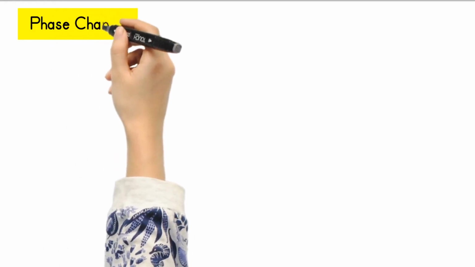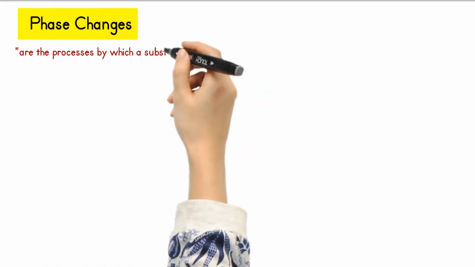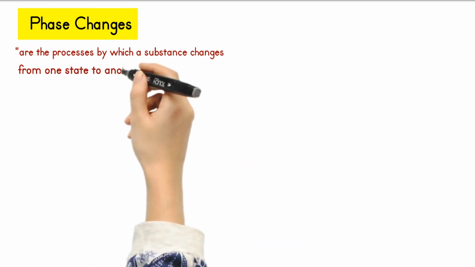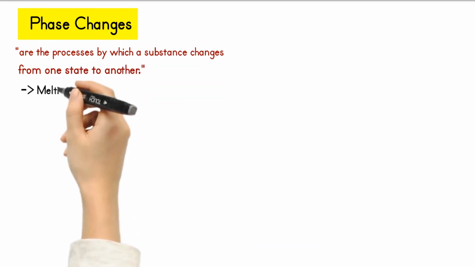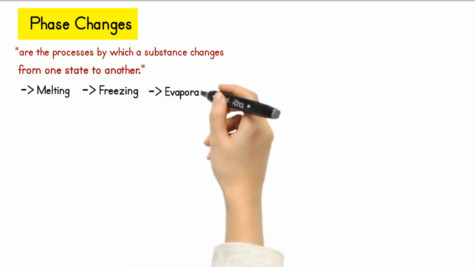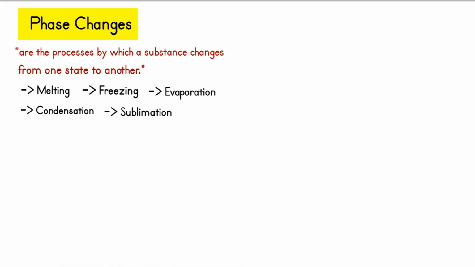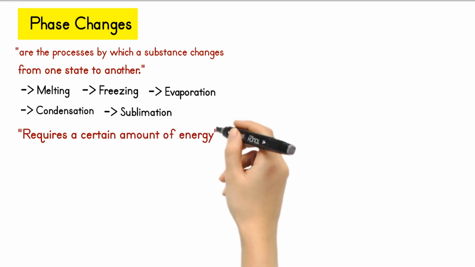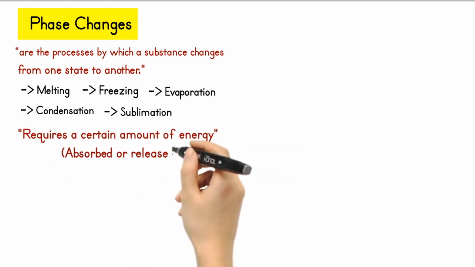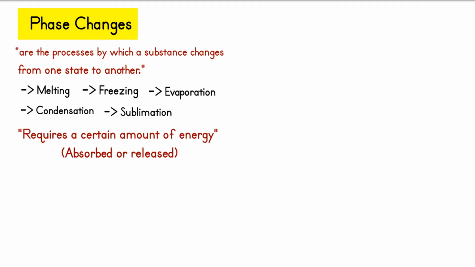Phase changes. Phase changes are the process by which a substance changes from one state to another. These include melting, freezing, evaporation, condensation, and sublimation. Each of these processes requires a certain amount of energy, and the energy can either be absorbed or released. The exact temperatures at which phase changes occur depend on the substance and the specific conditions.